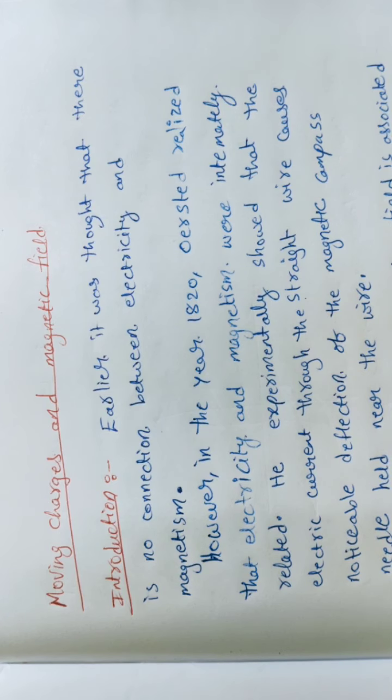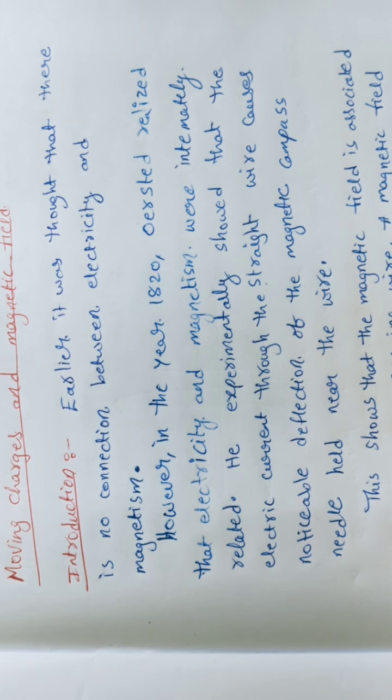So up to the year 1820, we did not have a clear idea how magnetism and electricity are interrelated to each other. Then one great scientist, Oersted, did some experiments. Based on his experiments only, the concepts of moving charges and magnetic field were developed. These are the reasons behind this chapter, moving charges and magnetic field. Okay, students.